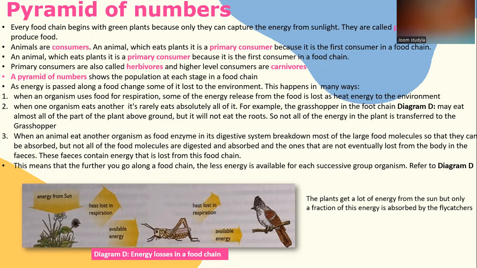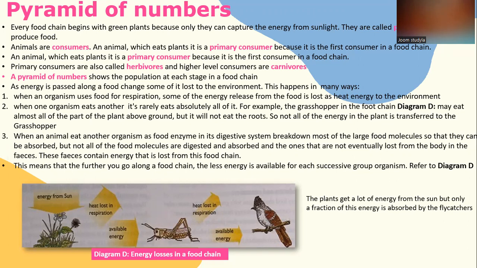Second, when one organism eats another, it rarely eats absolutely all of it. For example, the grasshopper in the food chain diagram D may eat almost all of the part of the plant above ground, but it will not eat the roots. So, not all of the energy in the plant is transferred to the grasshopper.